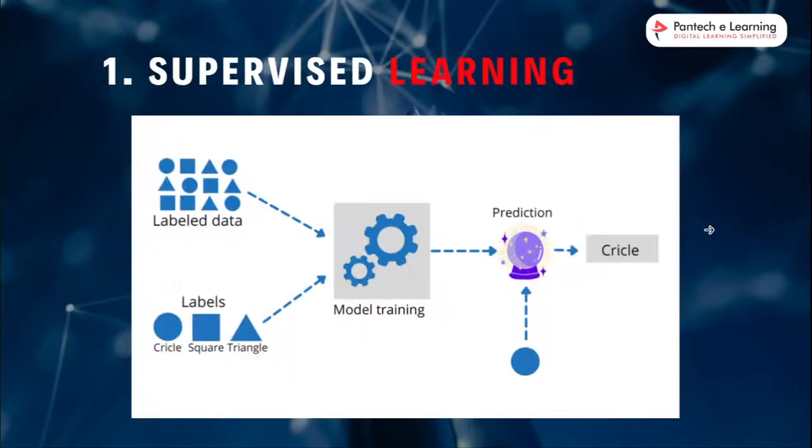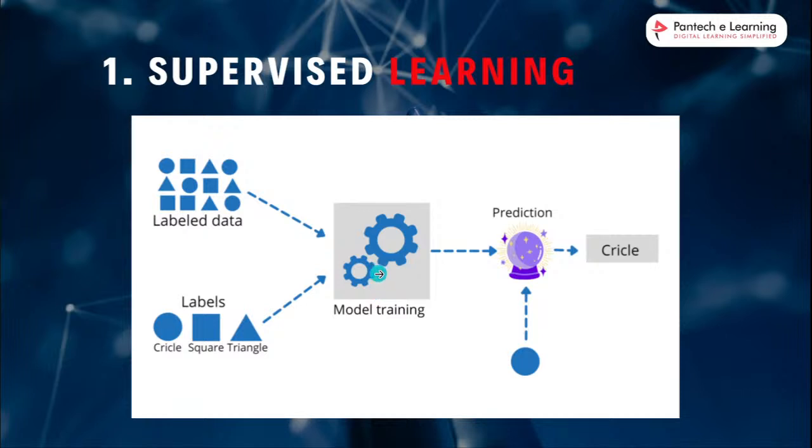Supervised learning works with labeled data. Labeled data means I mention the data's name. For example, some data are in this picture, with shapes like circle, square, and triangle. Now I mention the name for each kind of data: the round shape is a circle, the box shape is a square, and the three-faced one is a triangle. For each and every data I mention a name, that is the label. I give this labeled data to train my model, my machine.